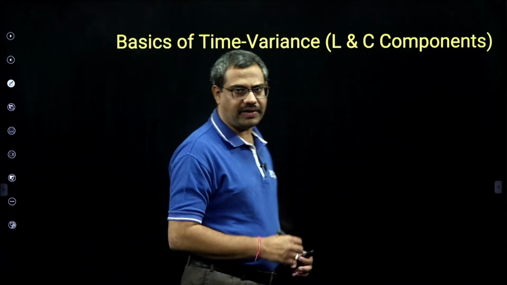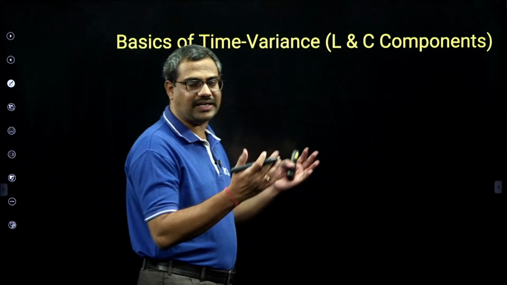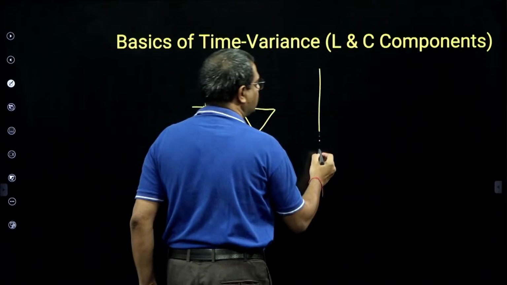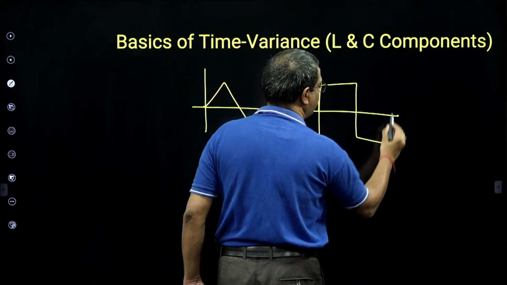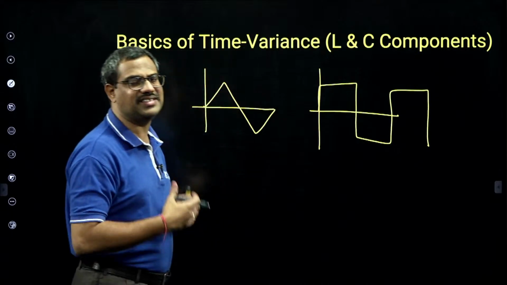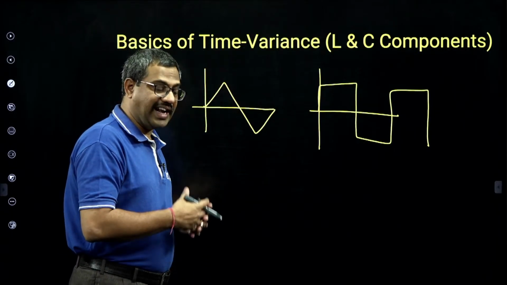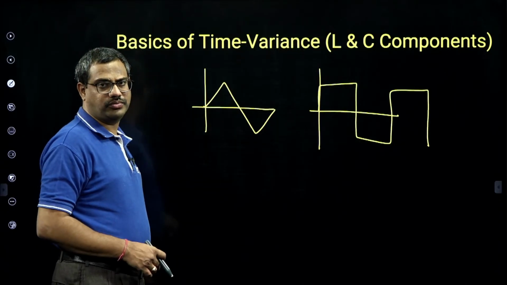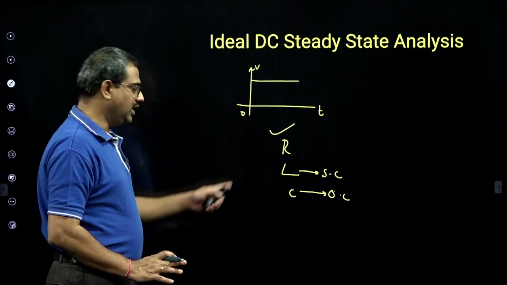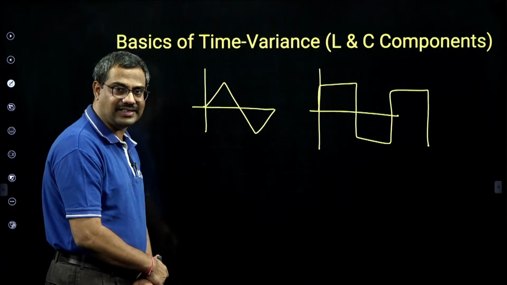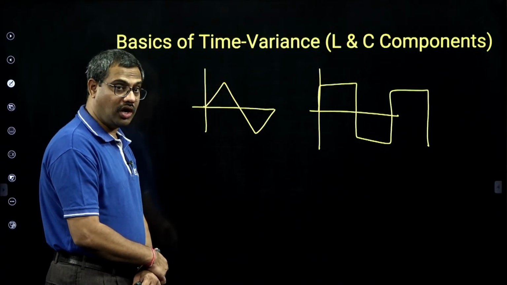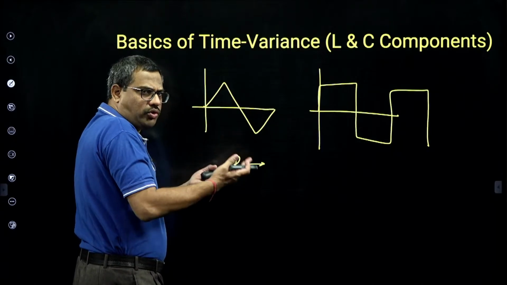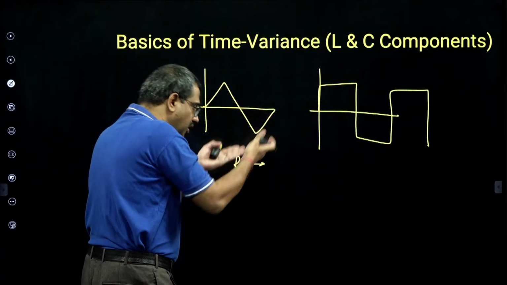This part will be basics of time variance. In this chapter, I will give time varying signals. Like I may give some triangular wave, I can give some square wave, because all electrical engineering is about waveform analysis, generation, and transporting energy through waveforms. So, signal processing. In the first part I give pure DC, where the inductor is short and the capacitor open. But when I give such signals, all will respond. Again, the resistor is a homogeneous proportional component. Triangular voltage will give triangular current. Square voltage will give square current.